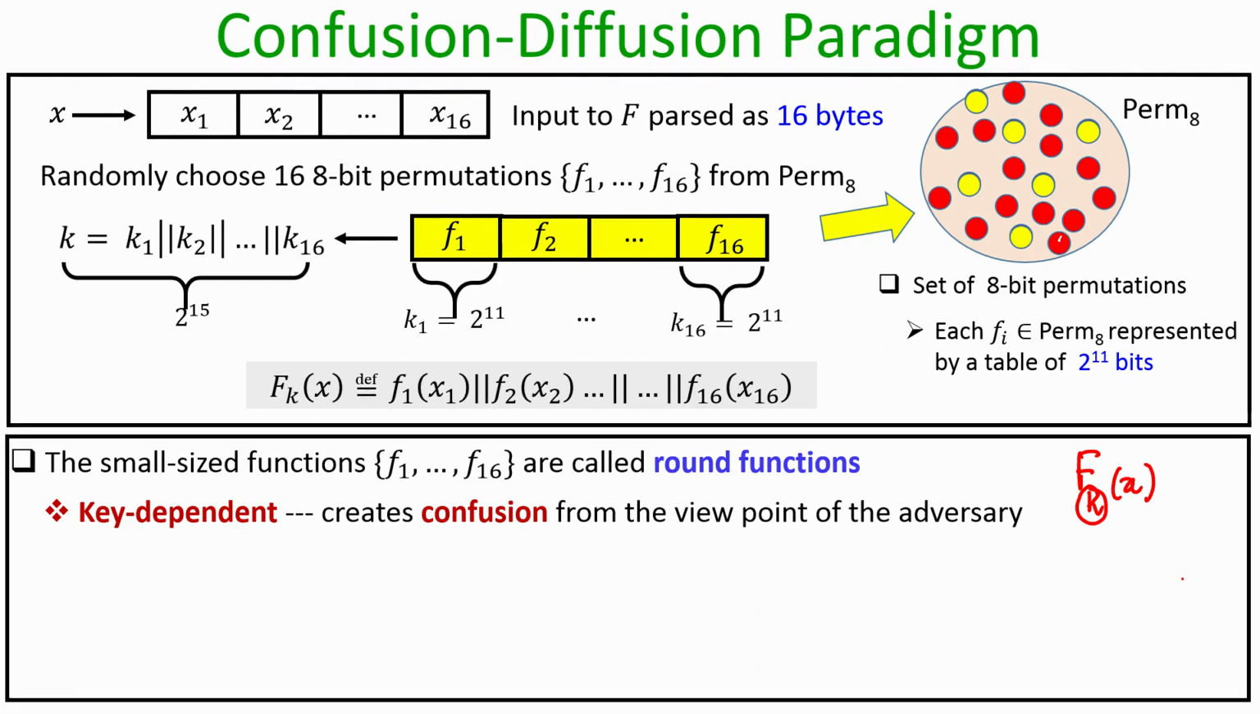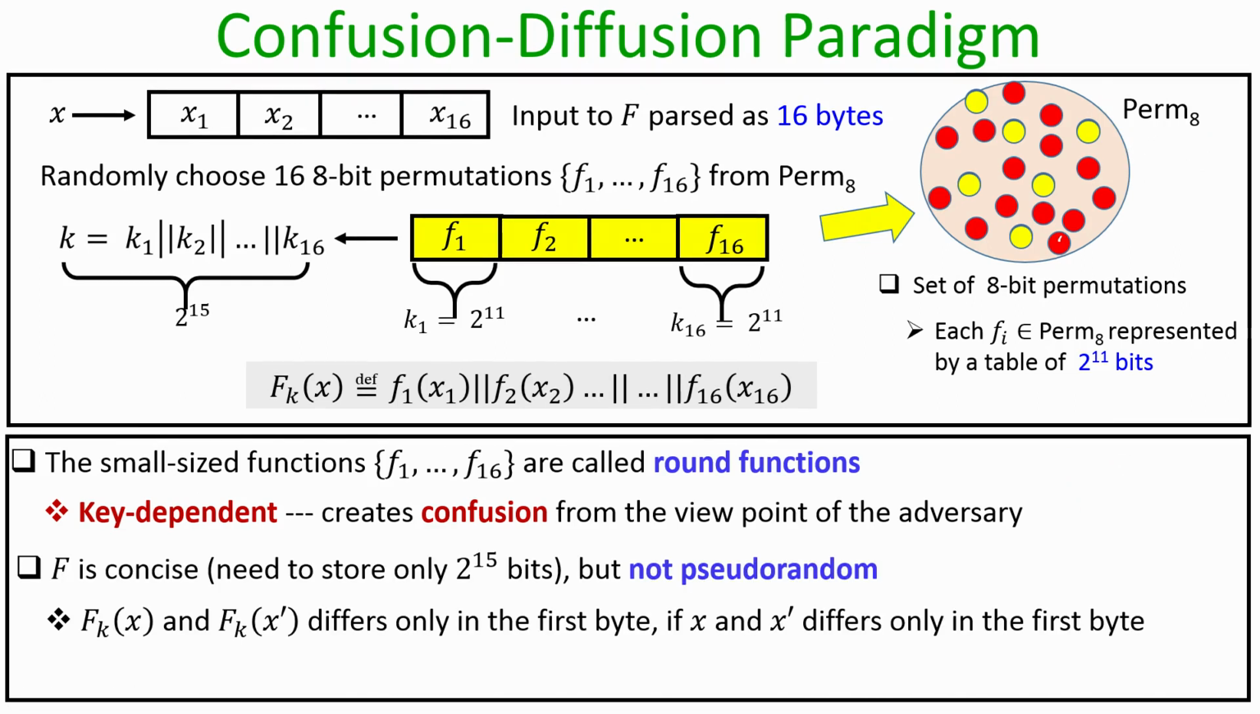From the viewpoint of the adversary, it could be any 16 functions from this collection of all permutations mapping 8-bit strings to 8-bit strings, and the size of this collection is enormously large. So, the adversary will be completely confused or clueless about what exactly is the value of the key, that is, what exactly are the 16 round functions, and hence the adversary cannot predict the value of F_k of x, even if it has seen several values of F_k of x for several x of its choice in the past. So, that creates a confusion aspect in this paradigm.